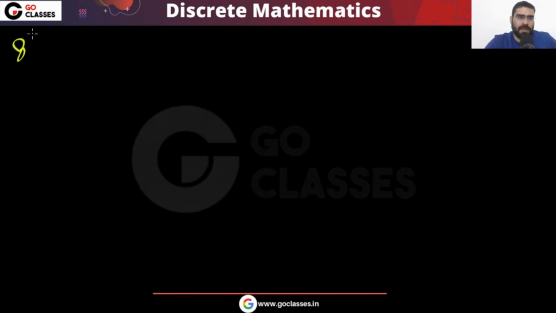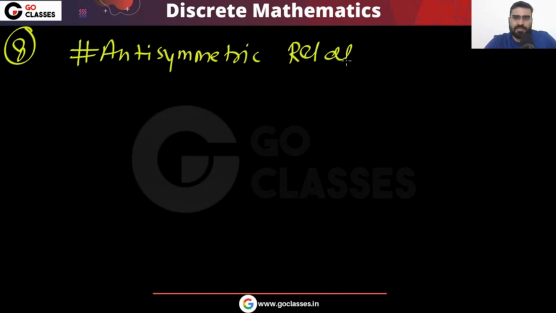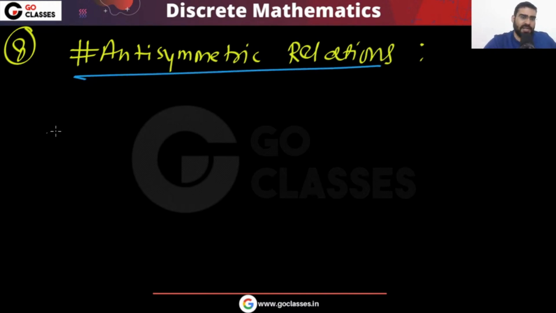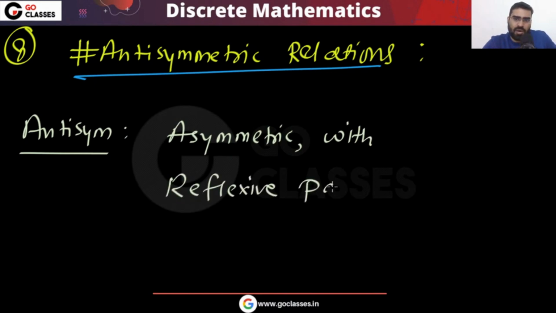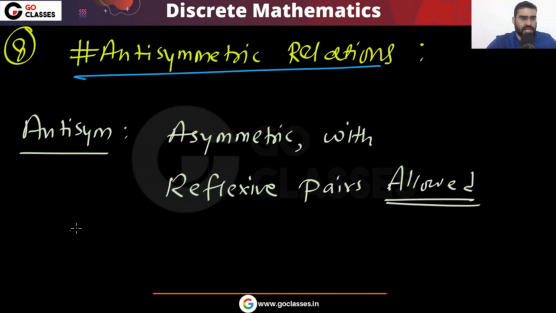What will that be? Remember, an antisymmetric relation is basically the same as asymmetric, but with reflexive pairs allowed. So all the reflexive pairs will be allowed.